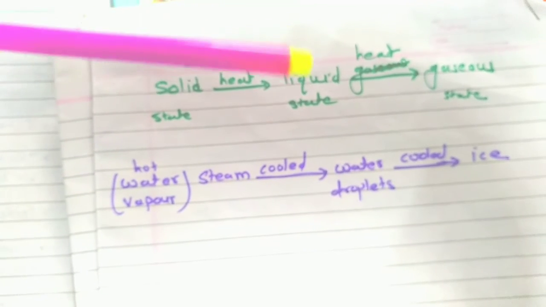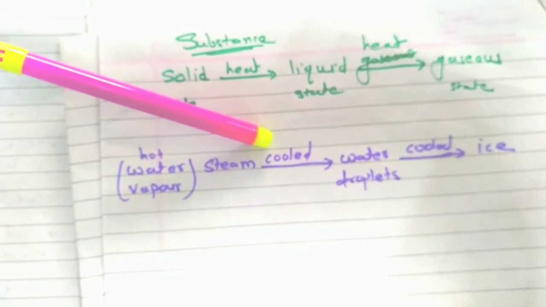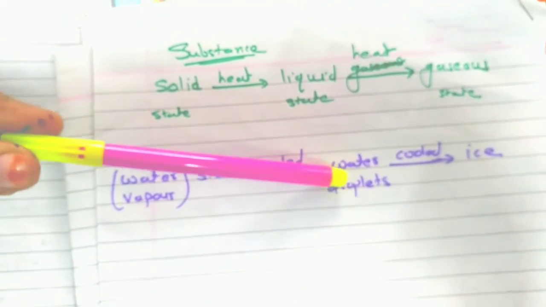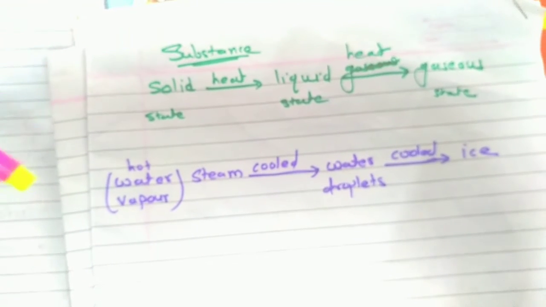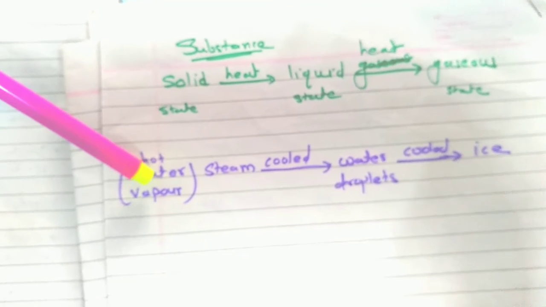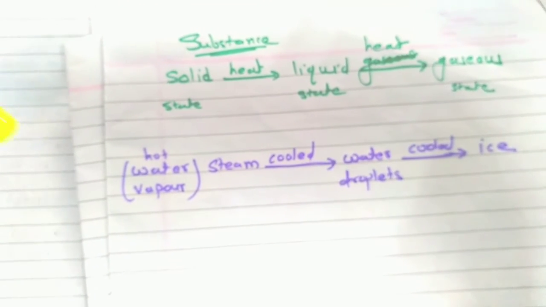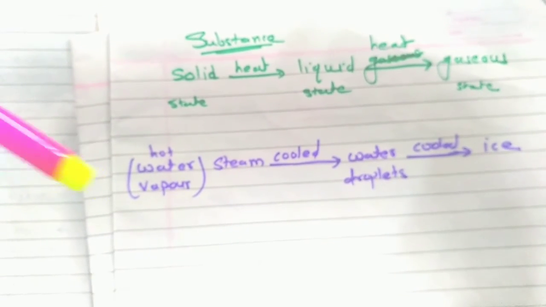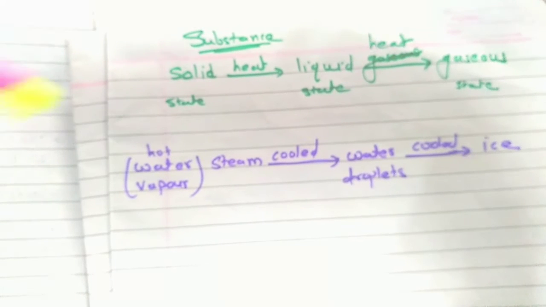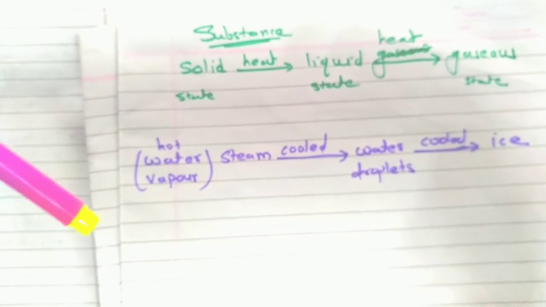Okay. And suppose these water vapors, that is hot water vapors, means steam, if the steam is cooled, it turns to droplets of water, and if we cool these droplets again, they turn to ice. A familiar example is our tiffin boxes. Many times we pack hot chapatis in that lunch box, and while eating during recess, what do we see? Droplets of water inside that box. From where do these droplets come? These droplets are the water vapor from the hot chapatis.